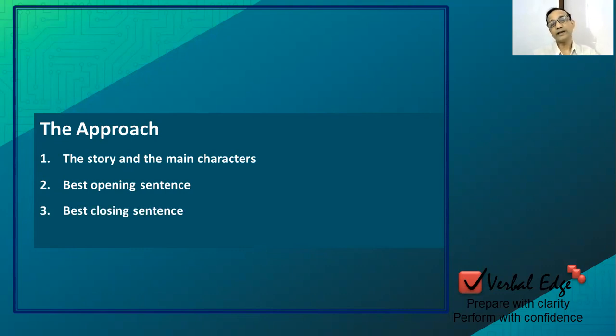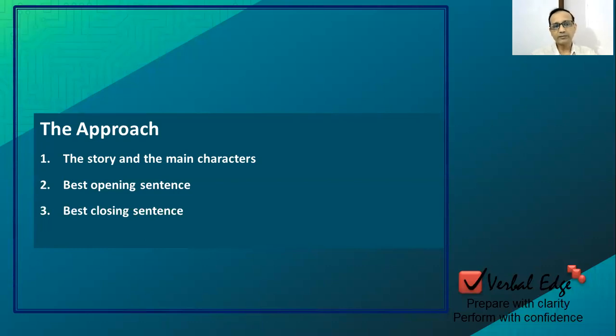Number two, we have to look for best closing sentence. So that is also a big help sometimes, right? Now, how to identify best closing sentence? 2 ways. One, sometimes a sentence very clearly sums up the entire paragraph, right? It can also help with connectives like therefore, so, thus, in the end, right? On the whole. So if these words are there, well and good.